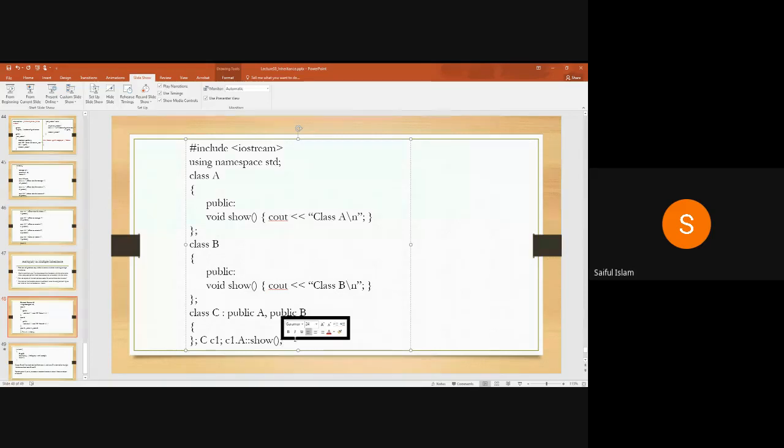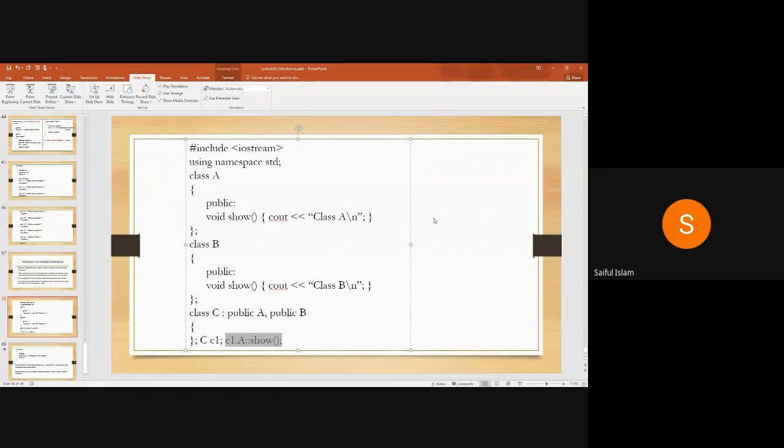So the compiler will be able to match it with a call to A, and now this is correct. So if a problem arises, I have the scope resolution operator to give the name of the function along with the class. So I need a fully qualified name of the function in case of multiple inheritance.